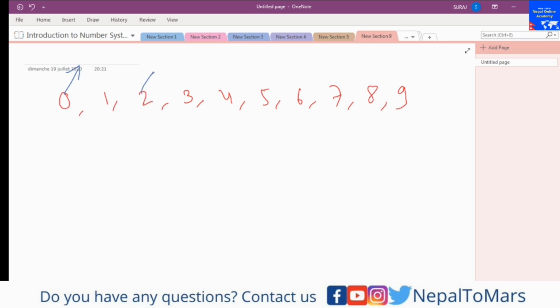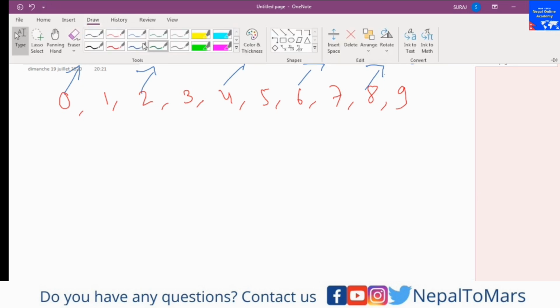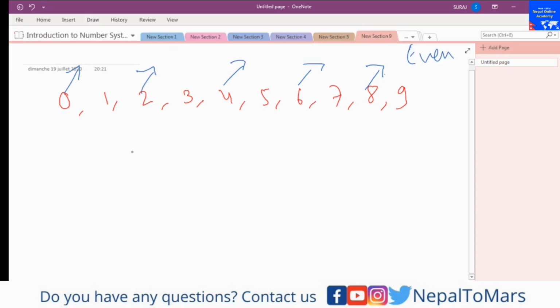So 2, 4, 6, 8 are even numbers. When I write 1, 3, 5, 7, 9, they are odd numbers, or odd digits.